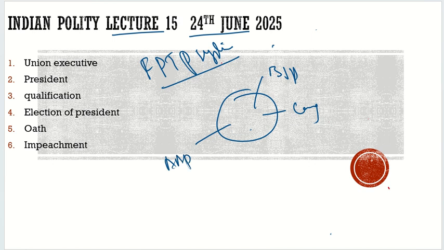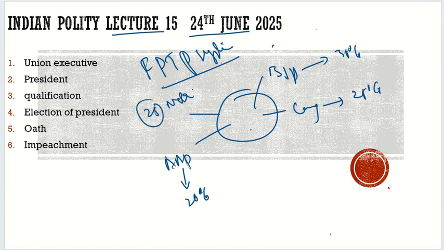Let's suppose BJP got 30% of the votes, Congress got 25% of the votes, and the candidate from Aam Aadmi Party got 20% of the votes. What is the overall status? 30 plus 25 is 55, plus 20 is 75, and the rest 25% suppose it is NOTA.